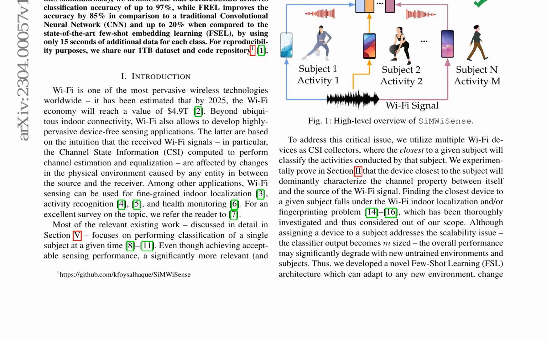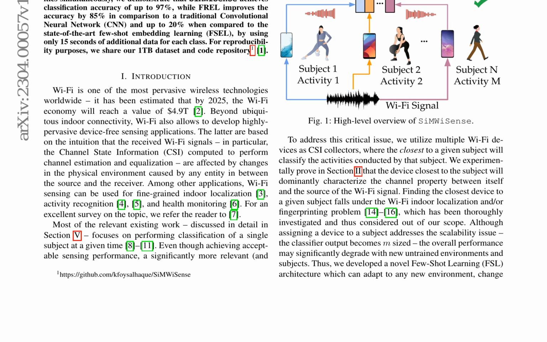Wi-Fi sensing leverages tiny changes in CSI to detect physical changes in the environment. The framework proposes using multiple CSI collectors to capture independent propagation paths between the access point, AP, and devices. Experimental results show that the device closest to the subject dominantly characterizes the channel property, resulting in better classification accuracy.